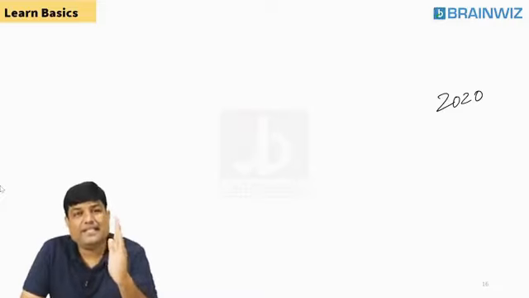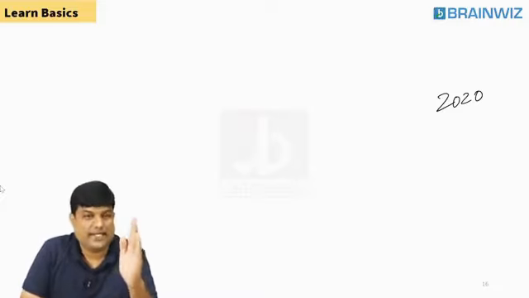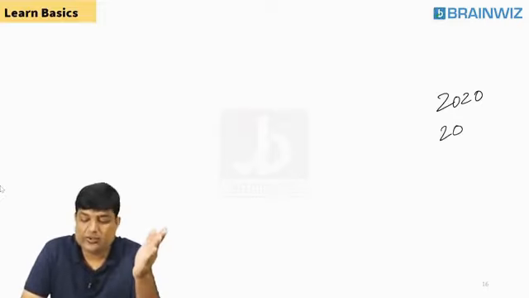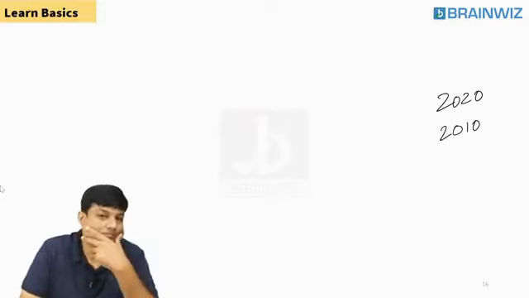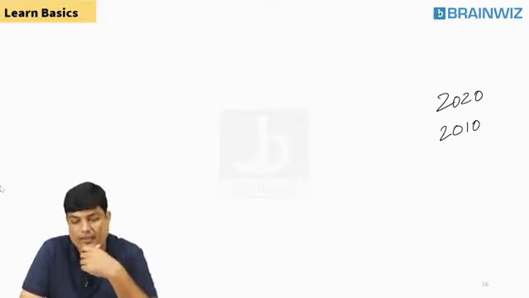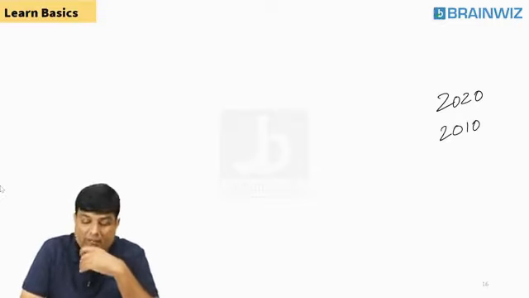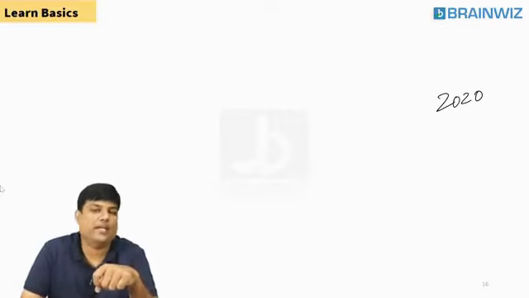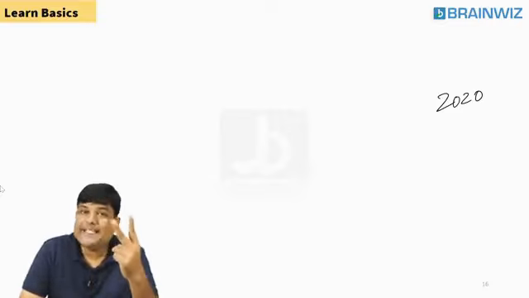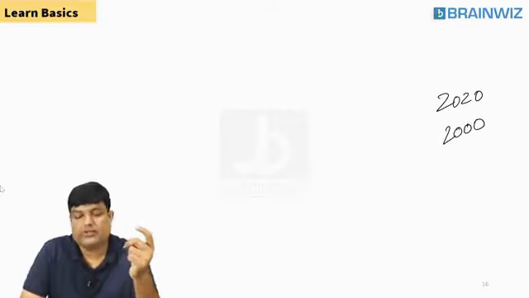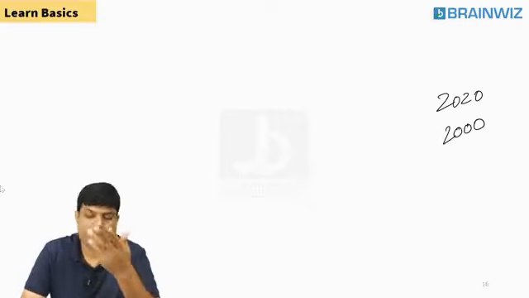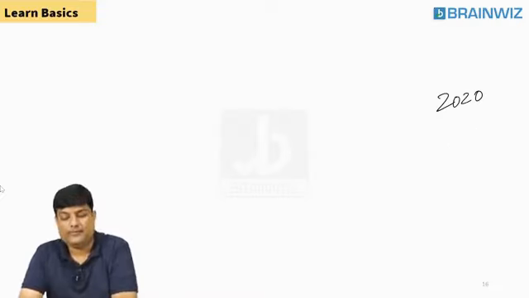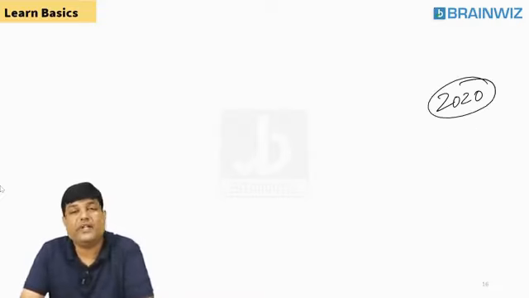Exactly 10 years back. Yes, I am taking a time machine back. Exactly 10 years back, what was the year, students? 2010 it was. If I ask you, from today's year, 2020, which you remember right now, 20 years back, what was the year? Year 2000. Maybe you were very young at that point of time. Are you understanding, everybody?